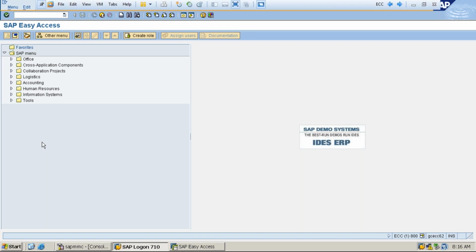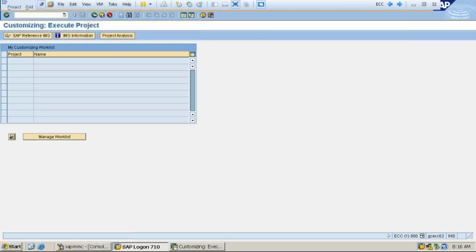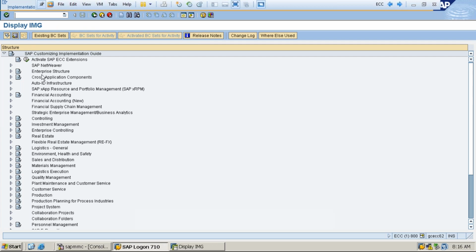So the very first transaction that we use in SAP is SPRO. This is also an important interview question. You may face this one: what is the first transaction that we use? SPRO. Once I enter SPRO, I press enter. Then I click on SAP Reference IMG. Once I click SAP Reference IMG, the system takes me to Display IMG. IMG means Implementation Guide. These are the steps to come into the IMG screen. Every consultant, any consultant in SAP, has to work in this screen only.